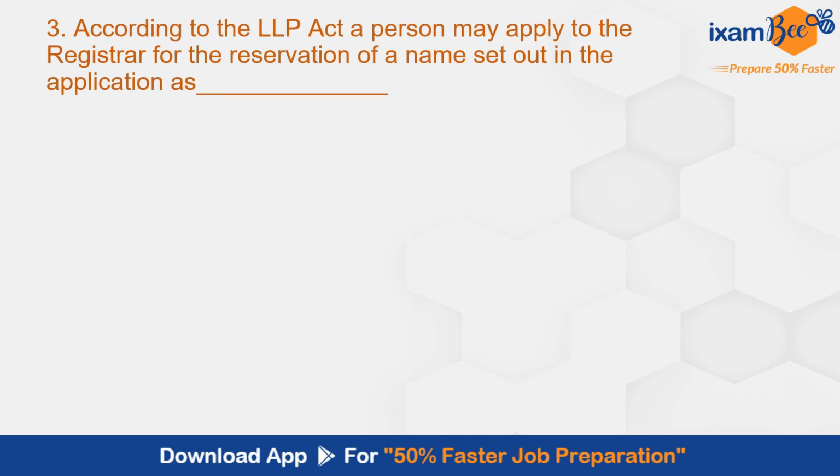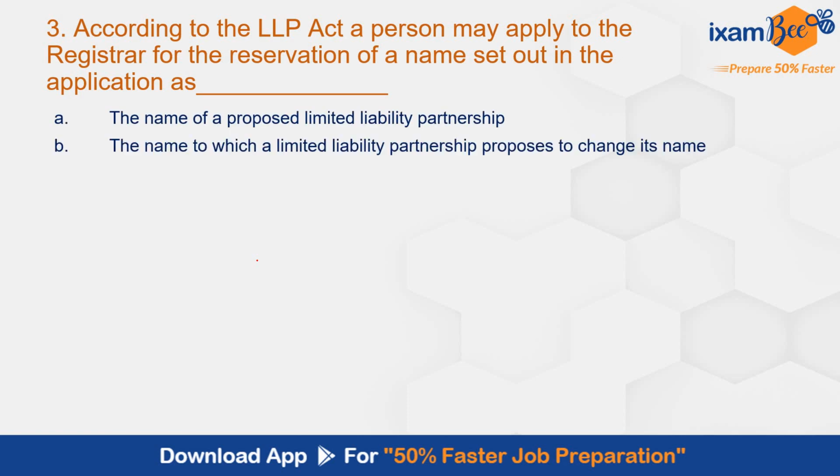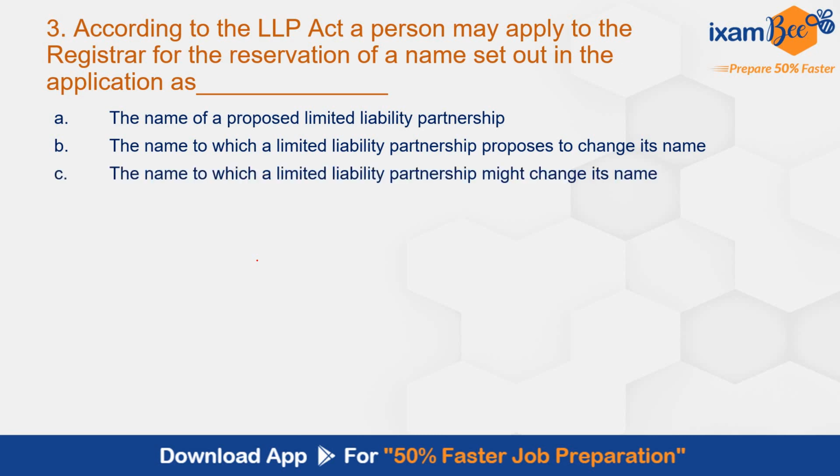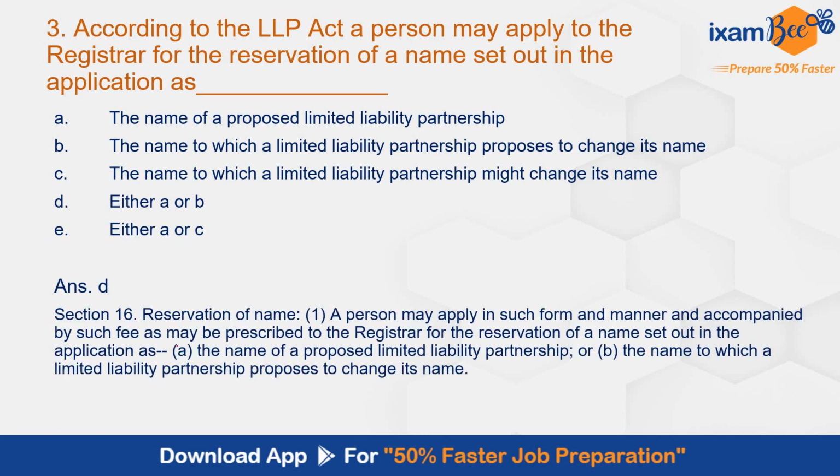Question number 3. According to the LLP Act, a person may apply to the registrar for reservation of a name: A, set out in the application as the name of a proposed limited liability partnership; B, the name to which a limited liability partnership proposes to change its name; C, the name to which a limited liability partnership might change its name; D, either A or B; E, either A or C. The correct answer here is D, either A or B. This is as per Section 16, reservation of name. A person may apply in such form and manner and accompanied by such fee as may be prescribed to the registrar for the reservation of a name set out in the application as the name of a proposed limited liability partnership or the name to which a limited liability partnership proposes to change its name.